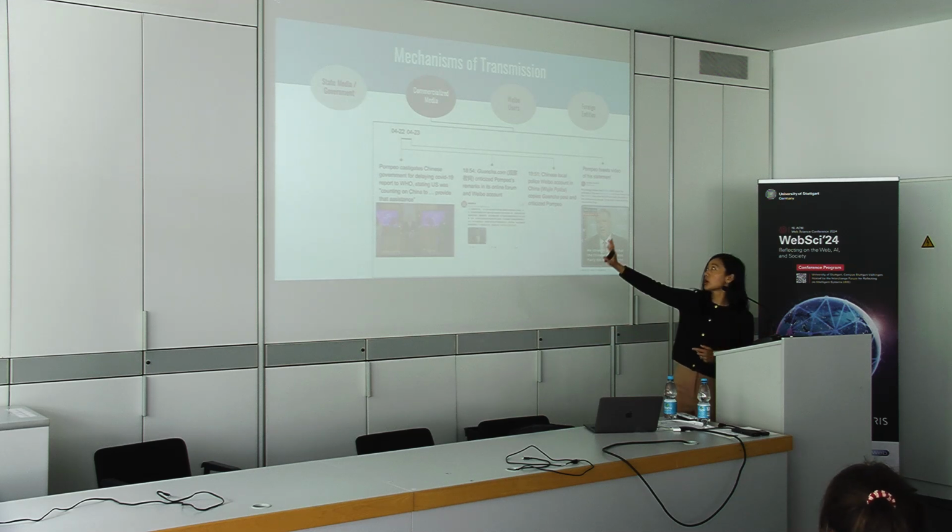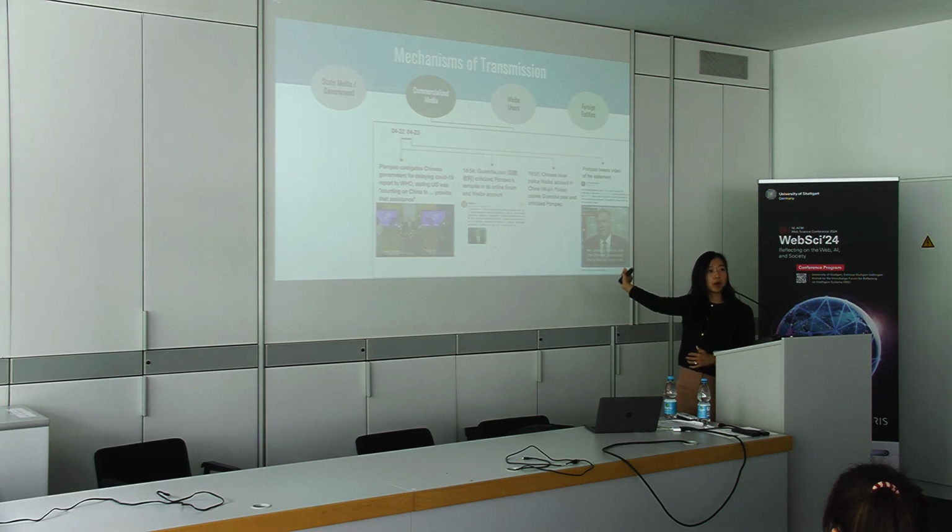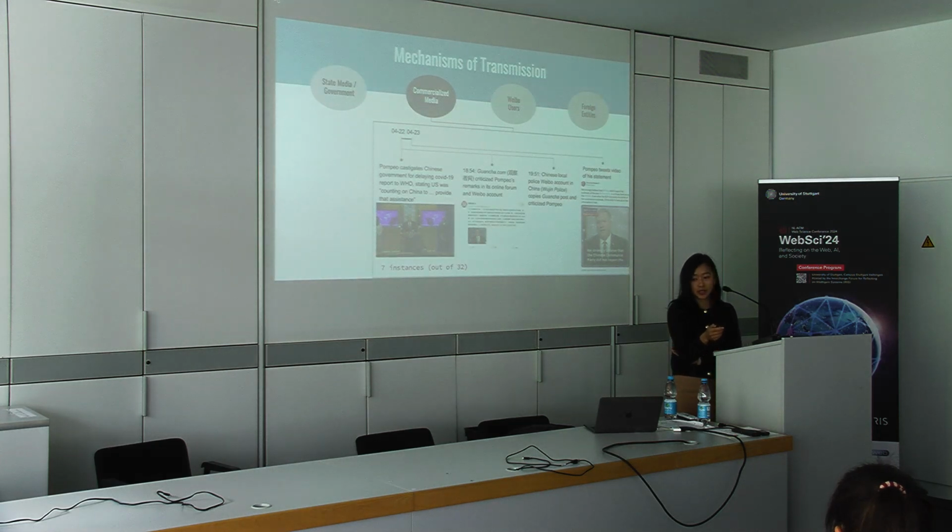And actually, this is posted on Chinese social media before it goes viral on Twitter, because Pompeo didn't post his remarks, which were made on television, on Twitter until afterwards. So 7 instances out of the 32 go through commercialized media.